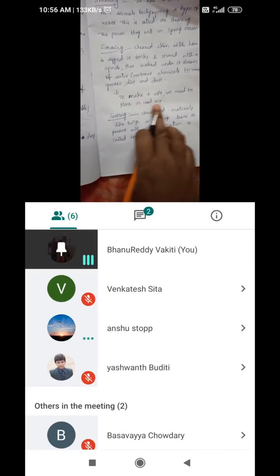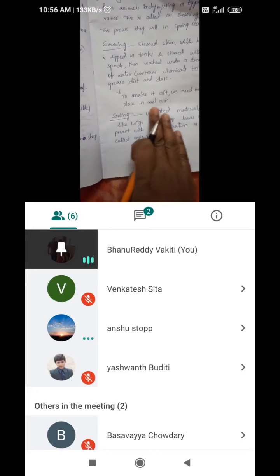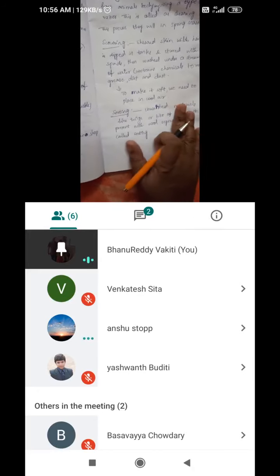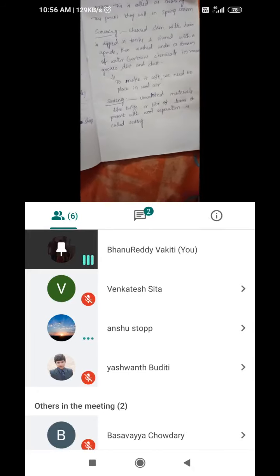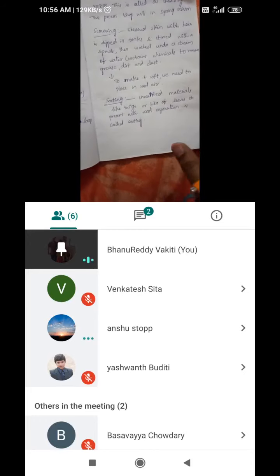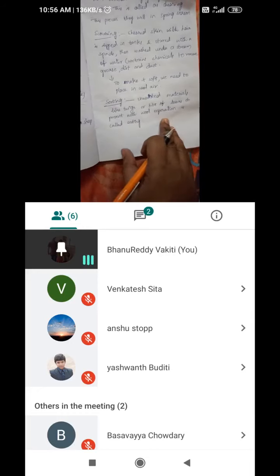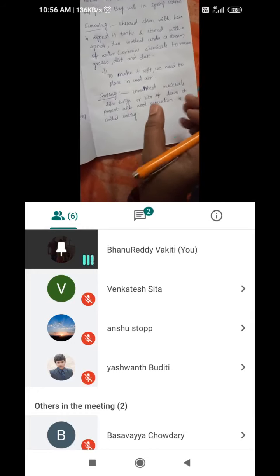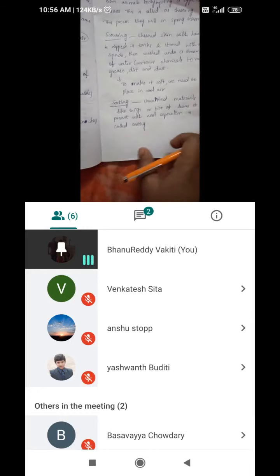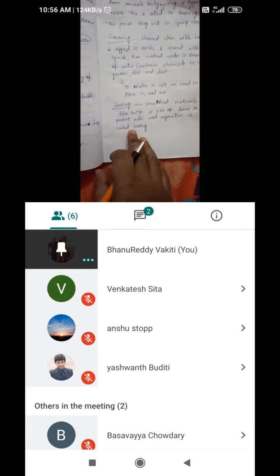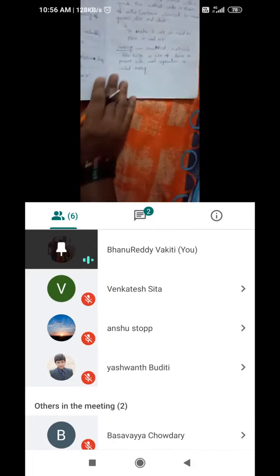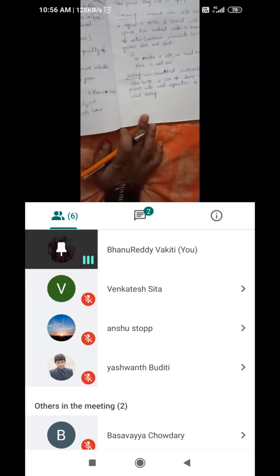By passing cool air, we made it soft. Then we removed dust particles by hand, and machinery can also be used, removing twigs, bits of leaves and dust particles. So here we got clean wool. Now we need to bleach it and dye it.